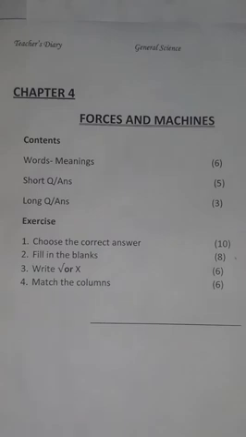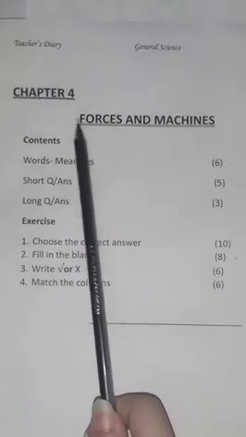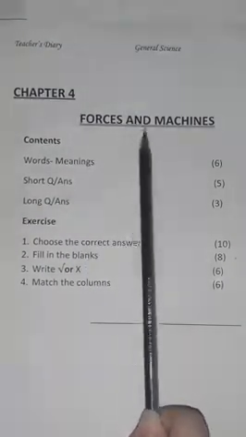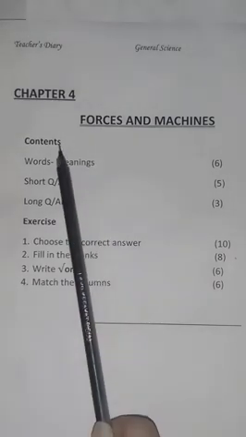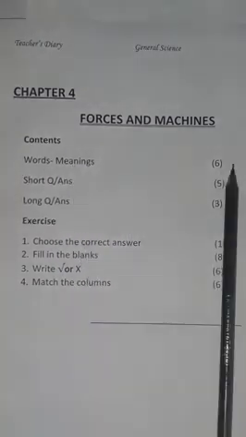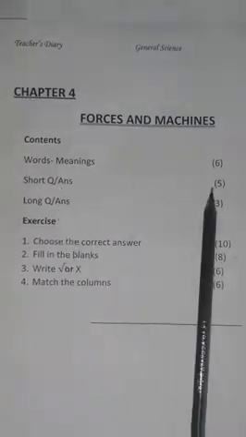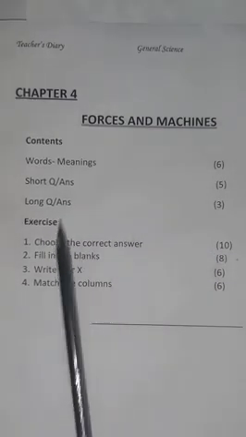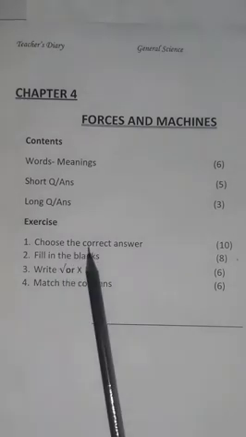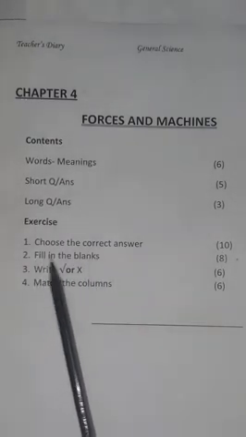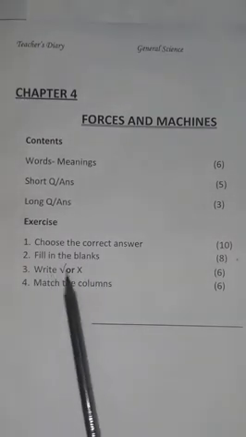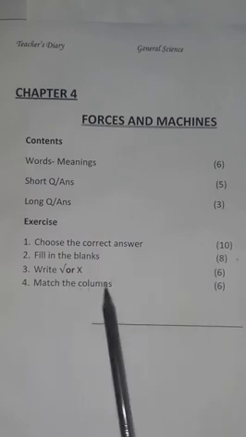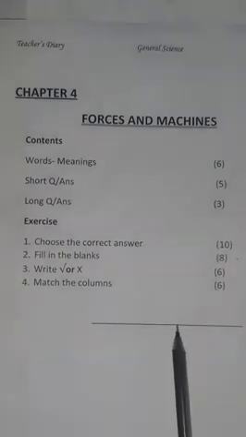Prepare your page by mentioning the date and serial number. Draw margin lines. Now start writing. Give the heading of chapter number 4, Forces and Machines. Contents: words meanings 6, short question answers 5, long question answers 3. Exercise number first, choose the correct answer 10, fill in the blanks 8, write tick or cross 6, match the columns 6, draw the finishing line.